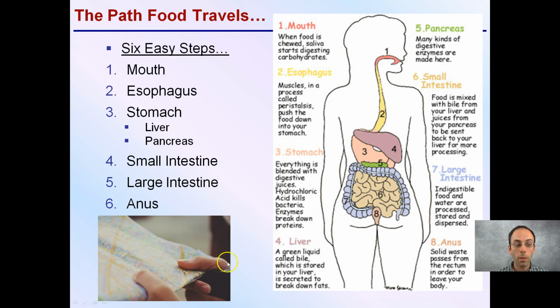So keep in mind, this pathway that food travels, it's important to know what occurs where and also in what order it occurs, because that's important to allow the most efficient use of the food we take in to convert it to energy to be used for our body to allow us to continue on living a normal and healthy life.